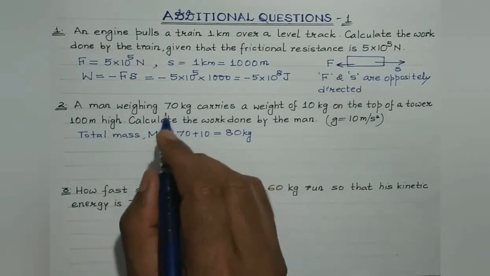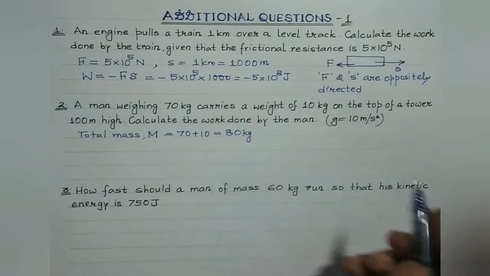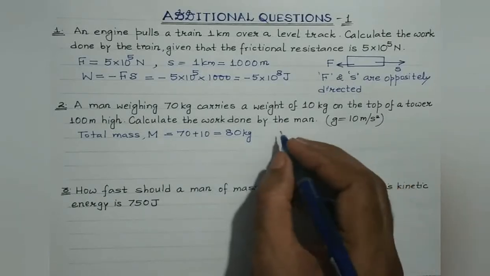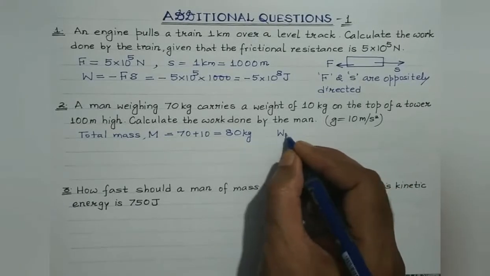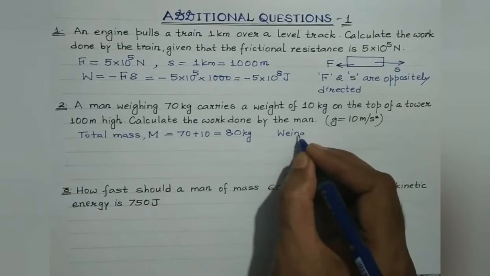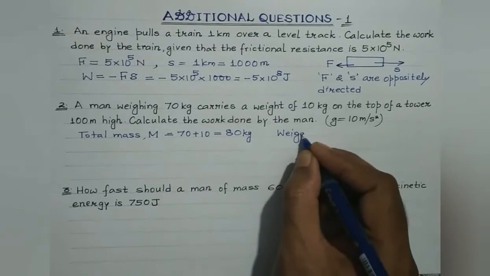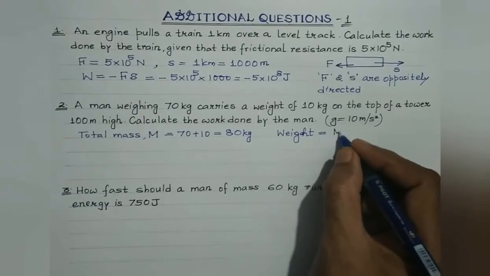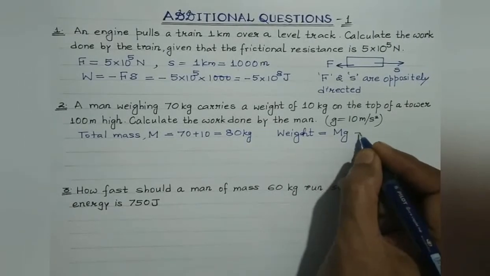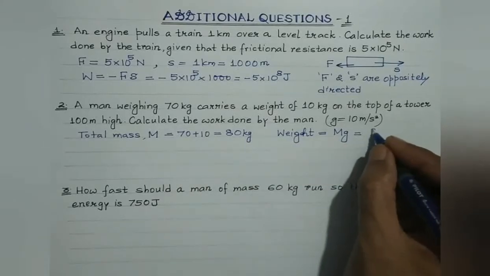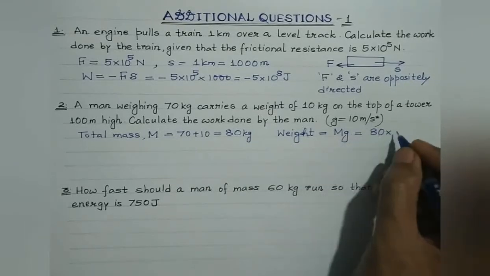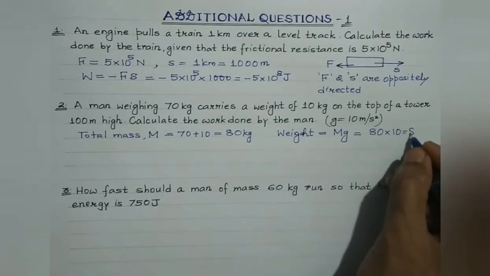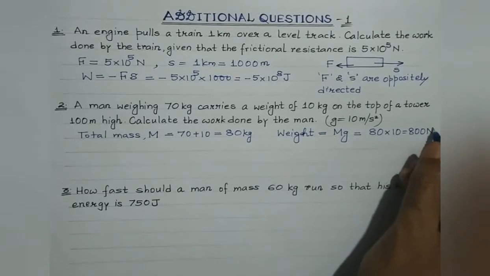So total mass of the man and the load is 80 kg. So what will be the total weight? Total weight would be equal to M into g, isn't it? This is the force I am talking about. So total mass is 80 and g is to be taken as 10. So it will be equal to 800 Newton.